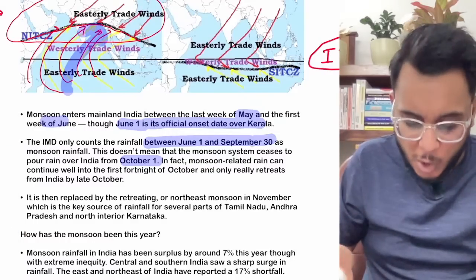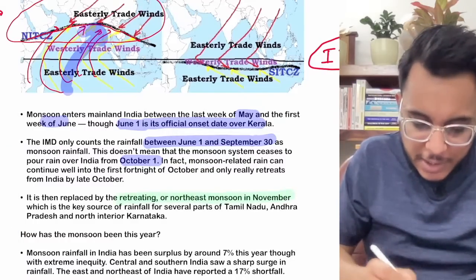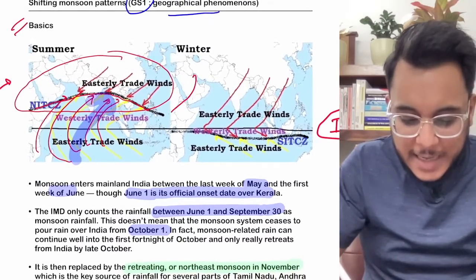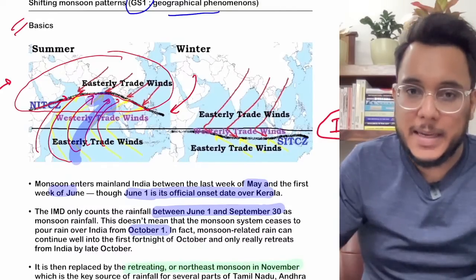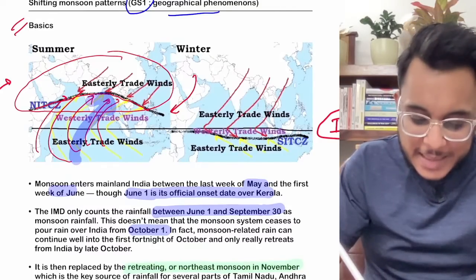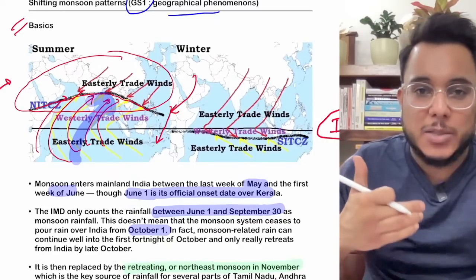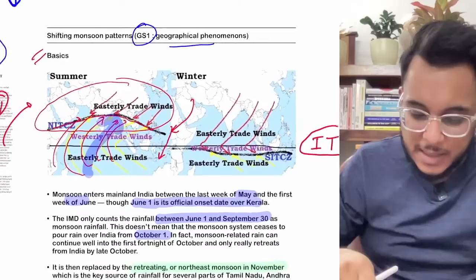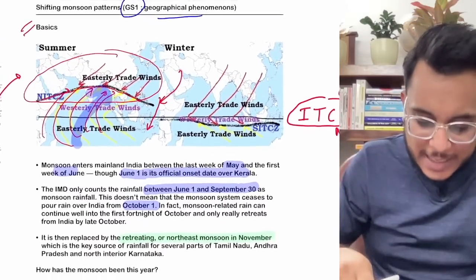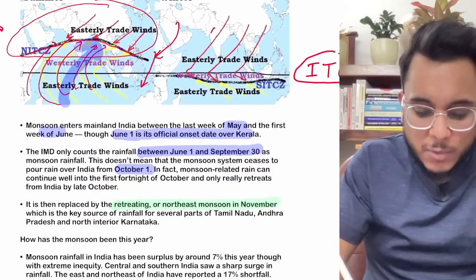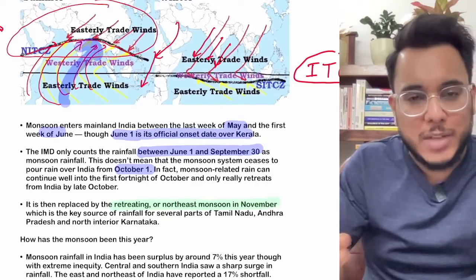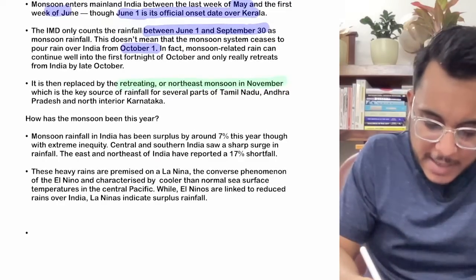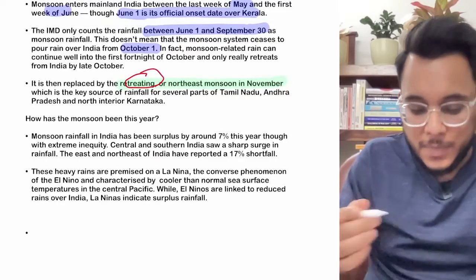So what happens? October onwards we see the retreating monsoon. Now what is the retreating monsoon? Basically we have seen that the ITCZ got shifted over India around the month of June, but then this ITCZ starts to take its normal place, it starts to shift southwards. Then the monsoon winds that were coming started to retreat. The monsoon retreat starts from Rajasthan. Fine.